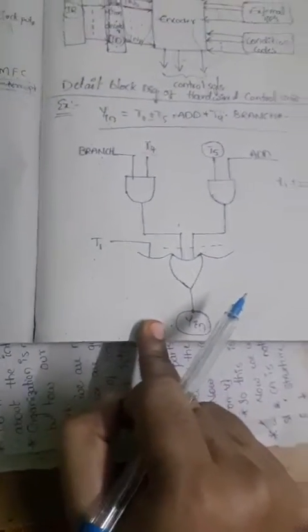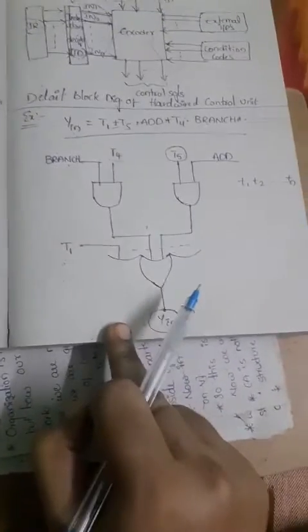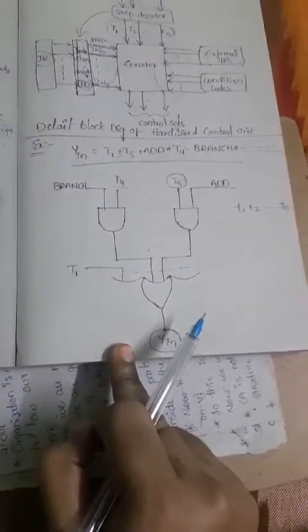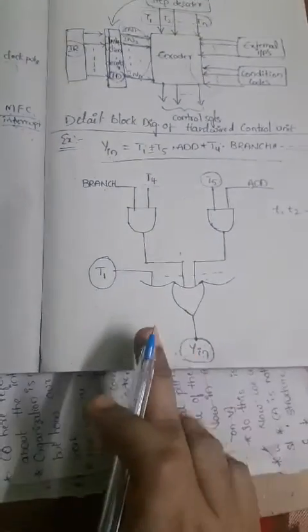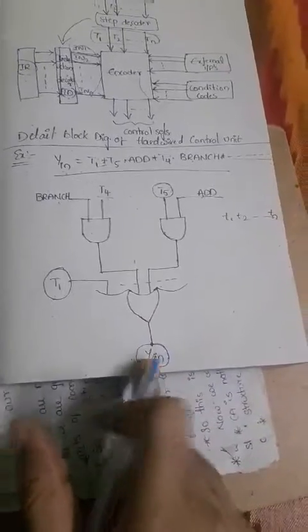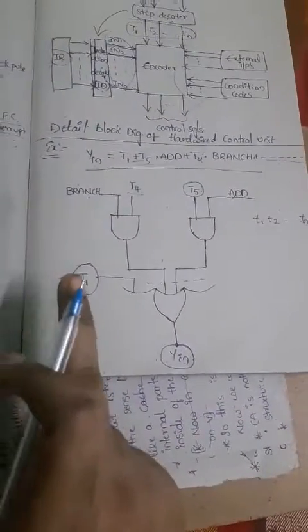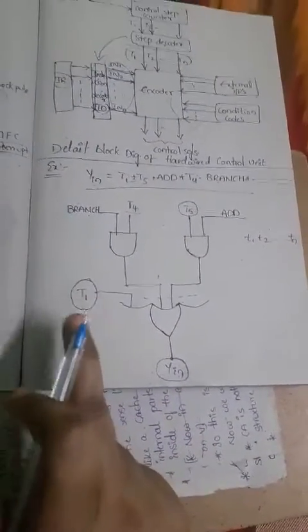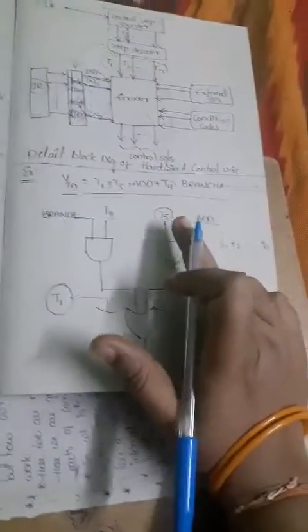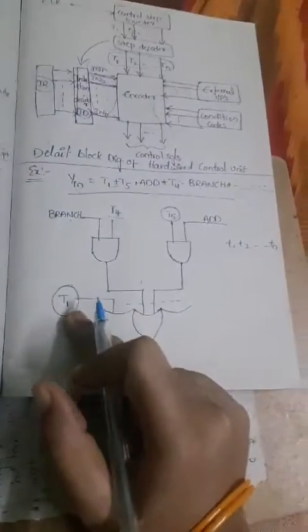So what this diagram indicates is that this Y input is a control signal which is generated by the encoder circuit, and the time at which it generates is indicated here, that is T1. At T1 time it will generate the control signal, and it is activated at T1 time at the instant of